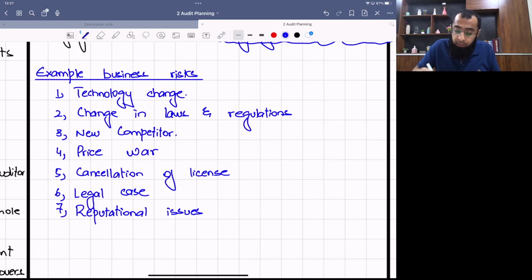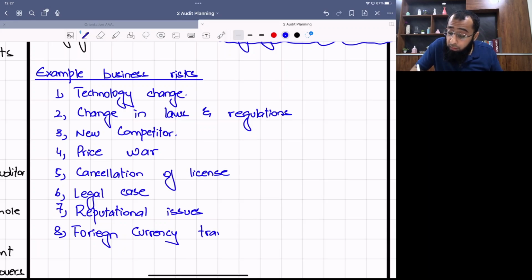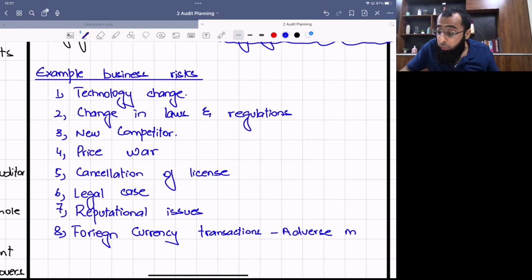So what else business risk can exist? Foreign currency transactions. Adverse movement in exchange rate can be a business risk. If the exchange rate moves adversely in foreign currency transactions, it can lead to a business risk. Adverse movement in exchange rate can be a big business risk.